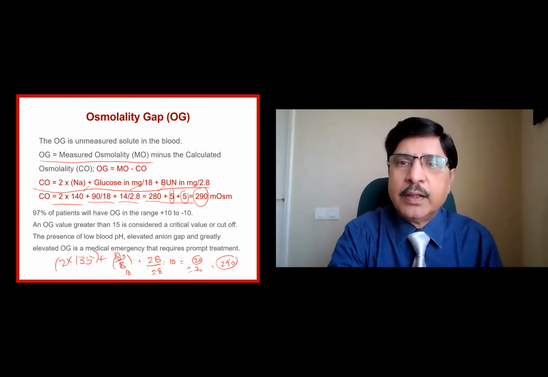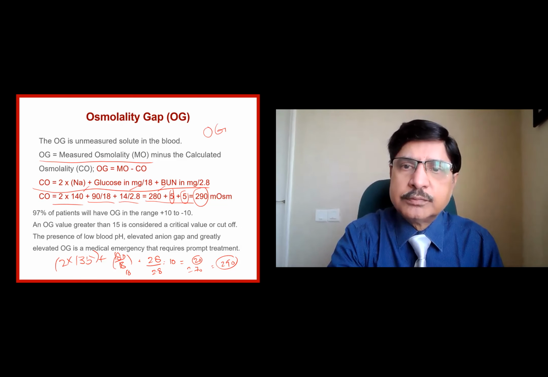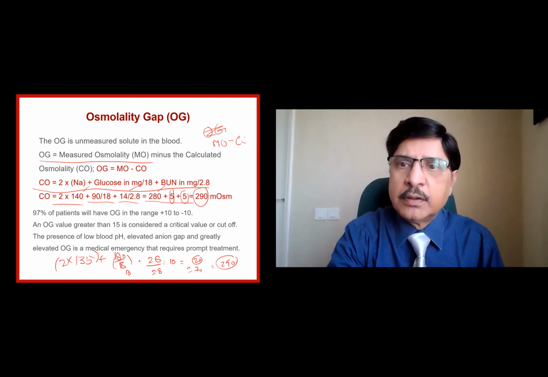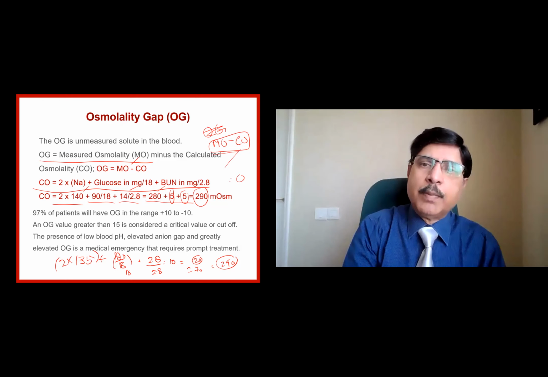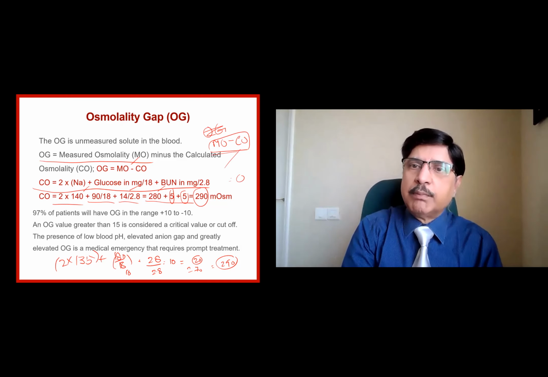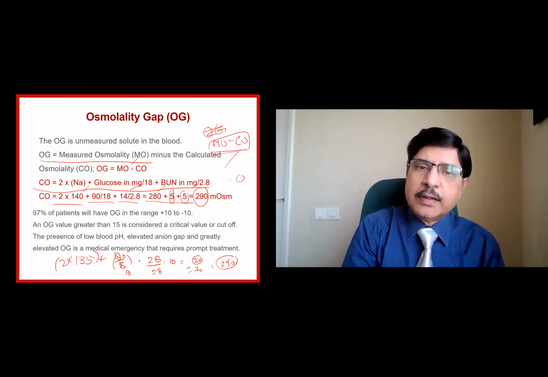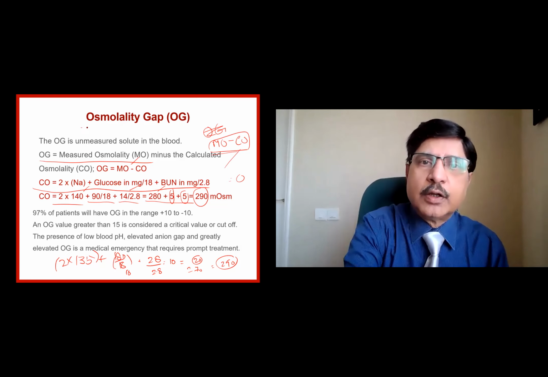The osmolarity gap is measured minus calculated. Measured is MO from the lab, calculated using this formula. Normally that gap should be 0 or plus minus 2. But if there is a difference between the measured osmolarity and the calculated osmolarity, there is an osmolarity gap.